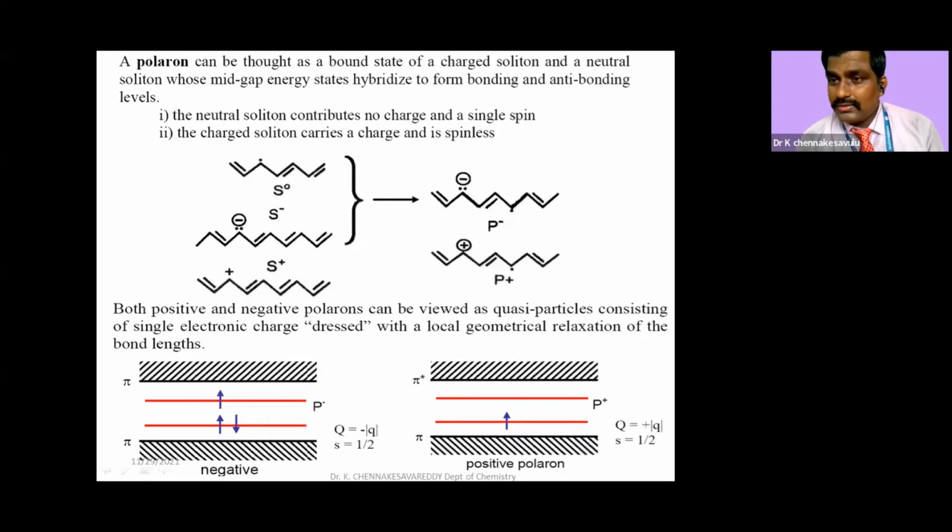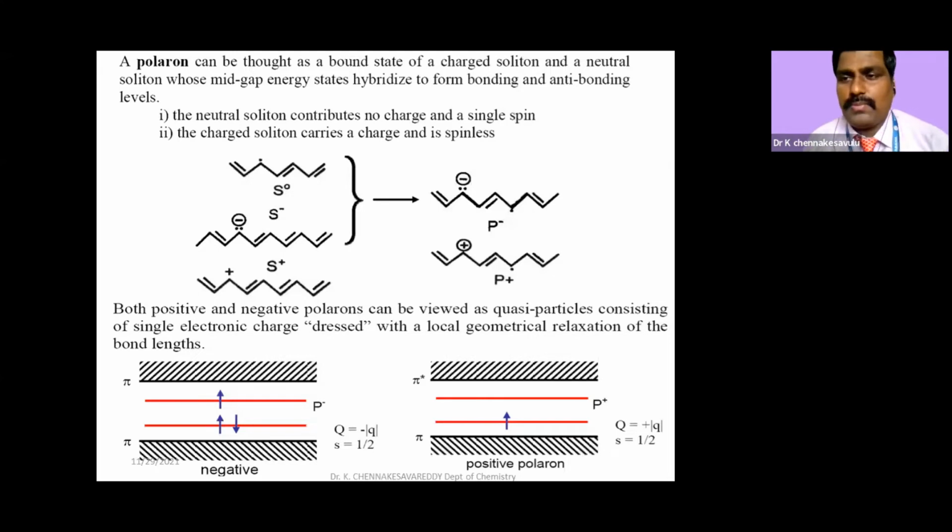Here there is no neutral polaron, because a polaron is a bound state of a charged soliton and an unpaired electron. Both the things should be there. That means soliton is of 3 types: negative, neutral, positive. Polaron is of 2 types: positive polaron and negative polaron.